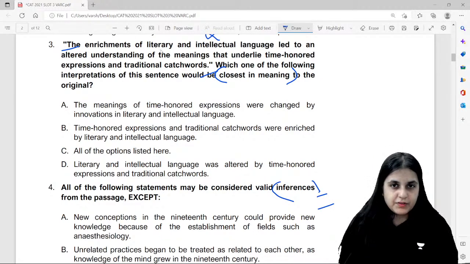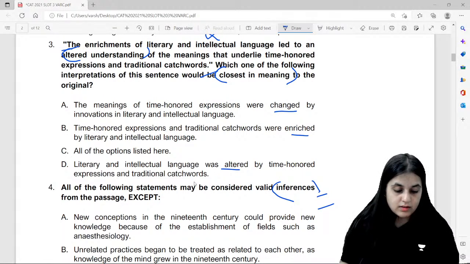The enrichments of literary and intellectual language led to an altered understanding of the meanings that underlie time-honored expressions and traditional catchwords. Altered understanding. Okay, now the closest in meaning. The meanings of time-honored expressions were changed. Time-honored expressions and traditional catchwords were enriched. Literary and intellectual language was altered by time-honored expressions and traditional catchwords.